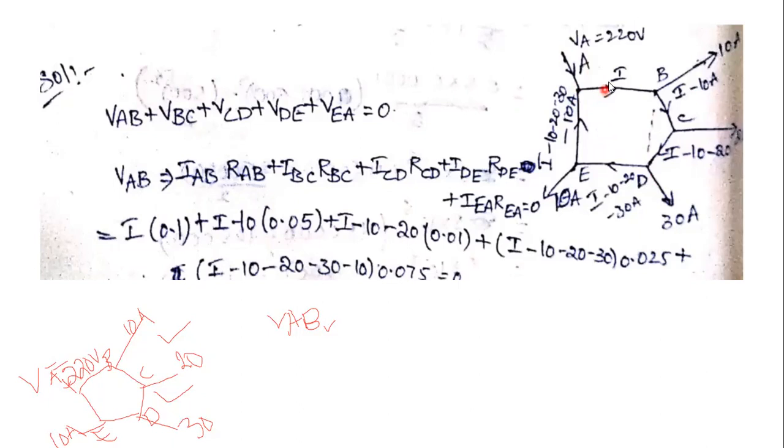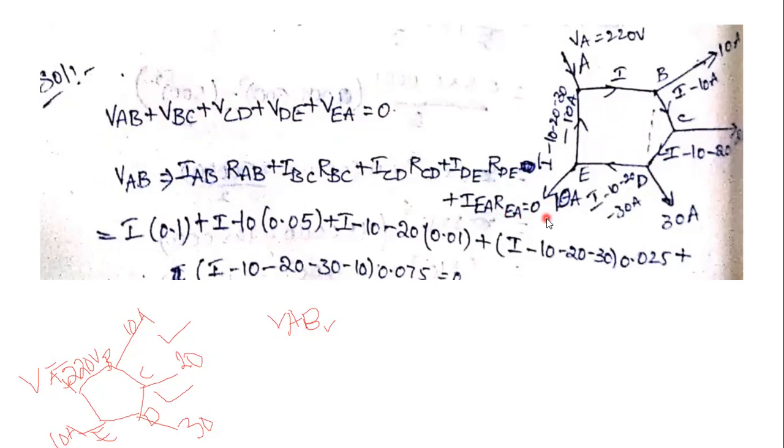Next, apply KVL in this loop. What is KVL? The algebraic sum of the voltages: VAB plus VBC plus VCD plus VDE plus VEA is equal to 0. Then we substitute for VAB, that is IAB RAB plus IBC RBC plus ICD RCD plus IDE RDE plus IEA REA